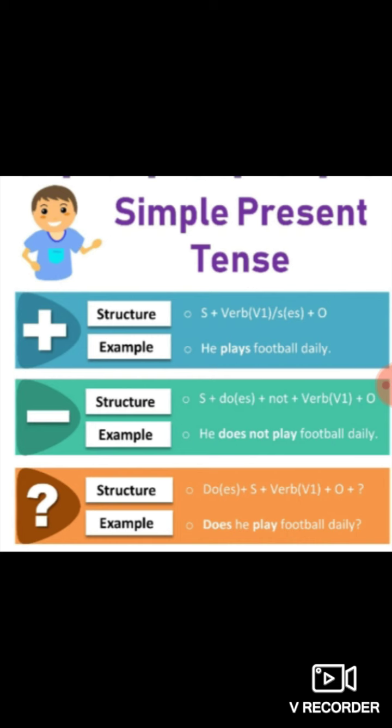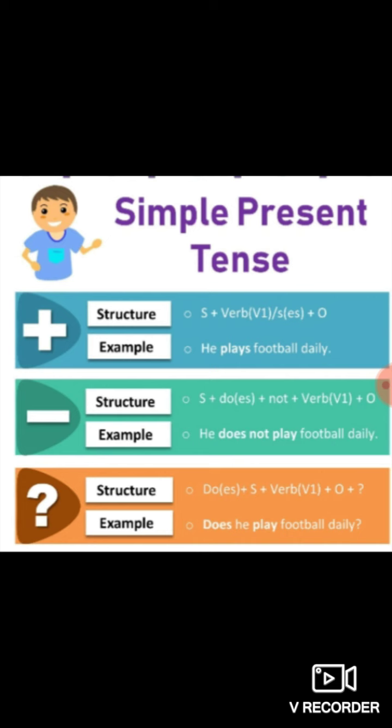In negative and interrogative sentences, this mistake is usually committed by students. In affirmative sentences only, V1 plus S or ES is used, and it is used with he, she, it, or any name. But in negative and interrogative sentences, we only make use of first form of verb. Does he play football daily? As the sentence is given in front of you, does he plays football daily is not given. I suppose this is clear to all of you, the structure of present indefinite tense.